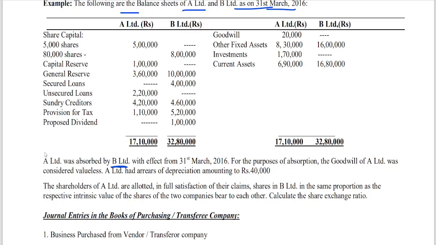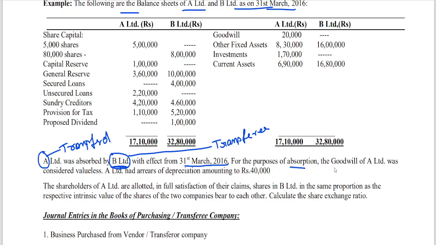A Limited was absorbed, which means A Limited is the transferor and B Limited is the transferee. A Limited was absorbed by B Limited with effect from 31st March 2016.